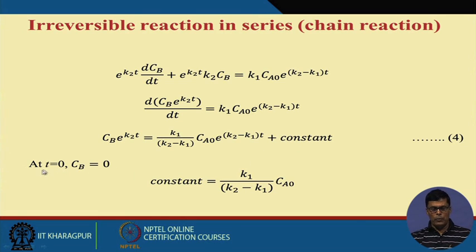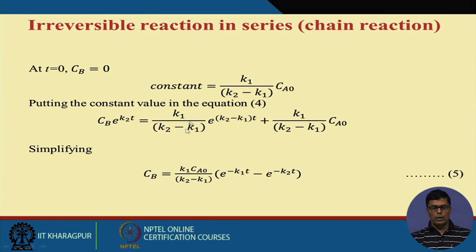Now what is the boundary condition? The boundary condition is that when t equals 0, Cb equals 0. So with T equal to 0 and Cb equal to 0, this term will be 0, and then the constant will be equal to this much, only the sign might be changed a little bit. Putting this value, the equation comes like this, and in simplified form Cb is like this.